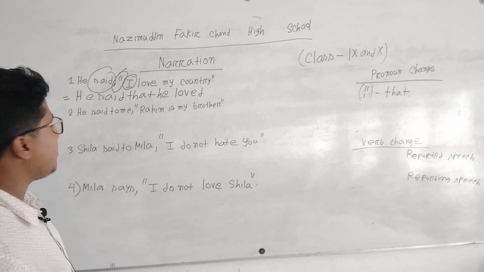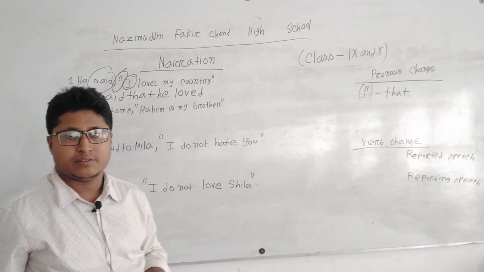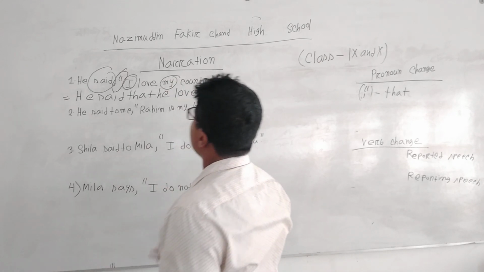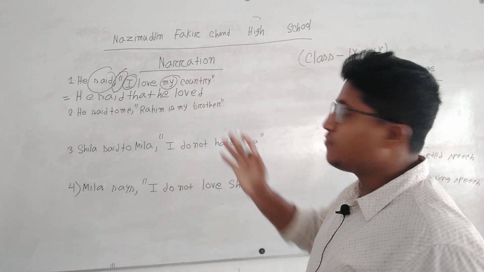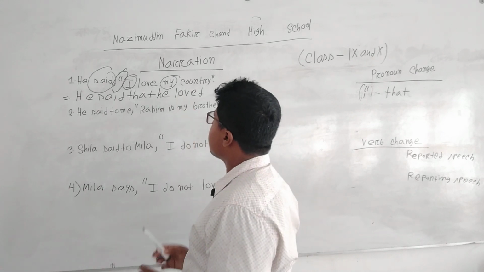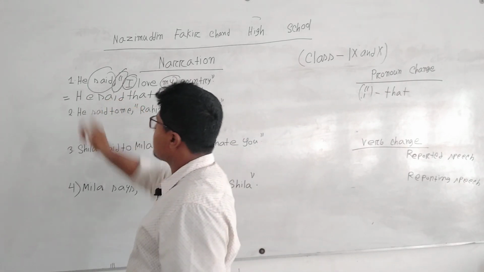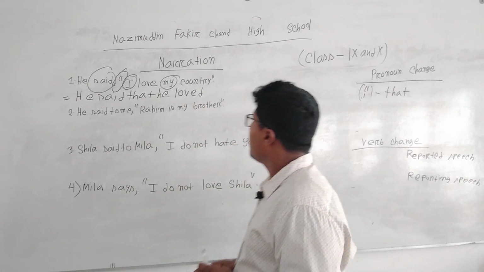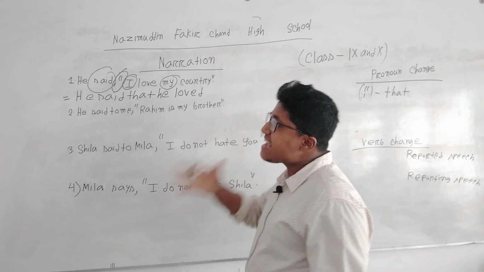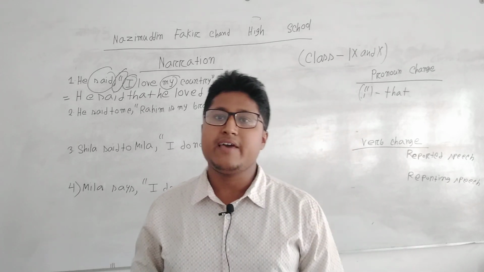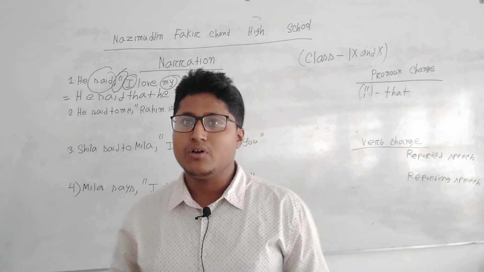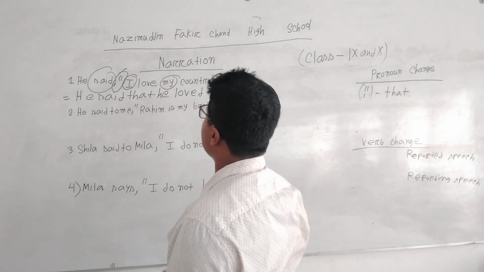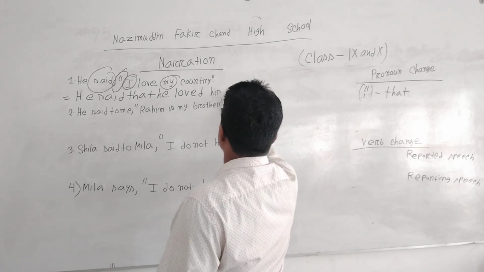Now there is my country. What does my indicate? My indicates the person who is the subject of the reporting verb. This is he, a masculine gender, so we write his. So he said that he loved his country.